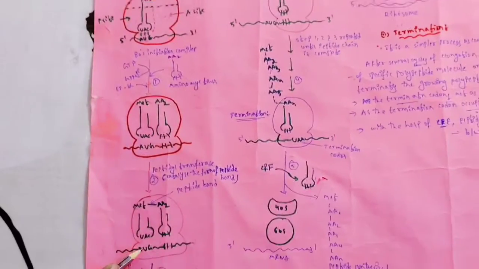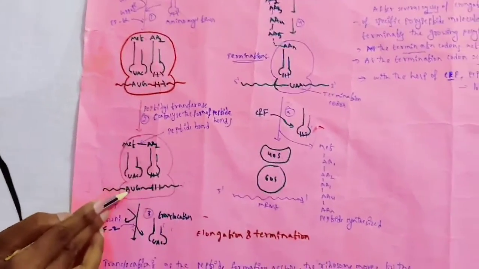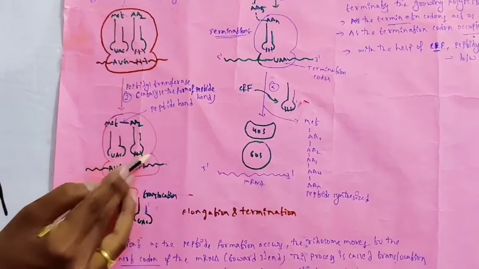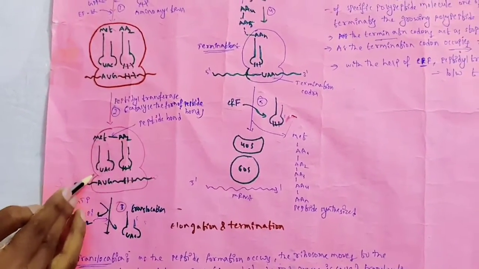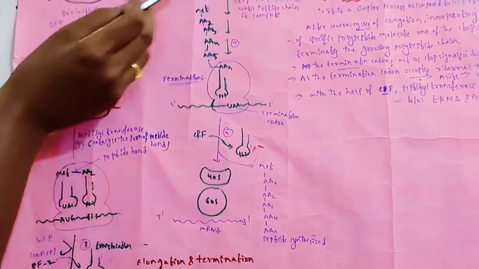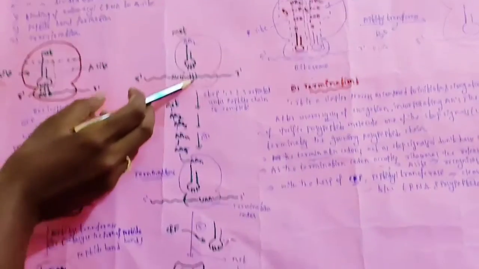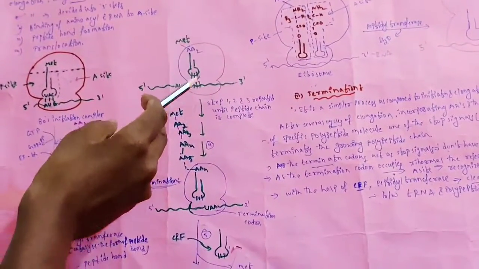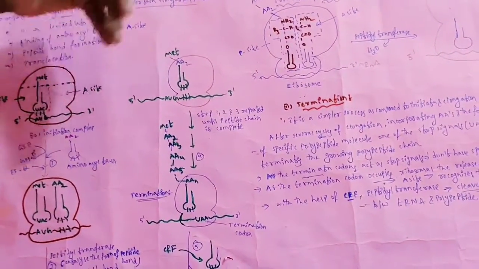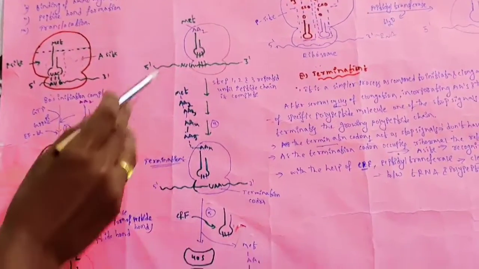Here you can see AGE is there. Once it is moving, AGE is there inside the ribosome. Once it is moving, it is also coming outside, because the ribosome is moving on to the next codon present on the mRNA. You can see it coming out of the ribosome. So translocation occurs, changing their places. Then after forming this,